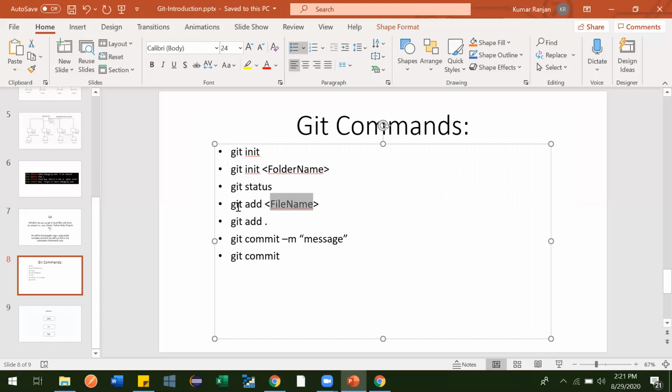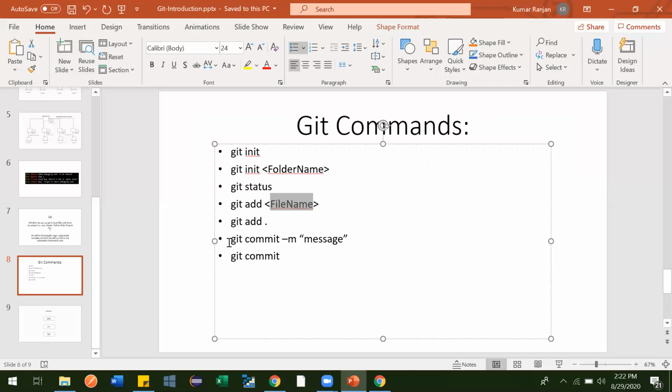For that we have two commands. Git add file name, for whichever file you want to add, and git add followed by a dot. What does the dot mean? It means whatever changes are there in that folder location, everything will get added to the staging environment to get committed. If you don't want all the changes to get committed and just want to add a single file, then you can provide the single file name. I'll show you these things.